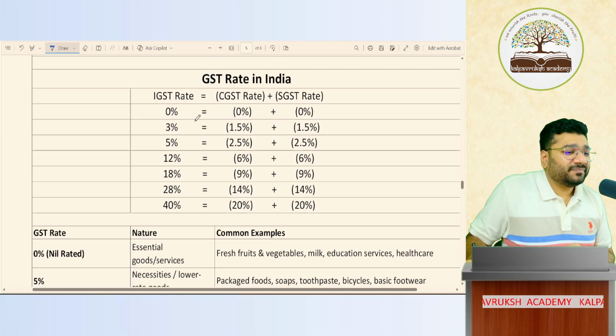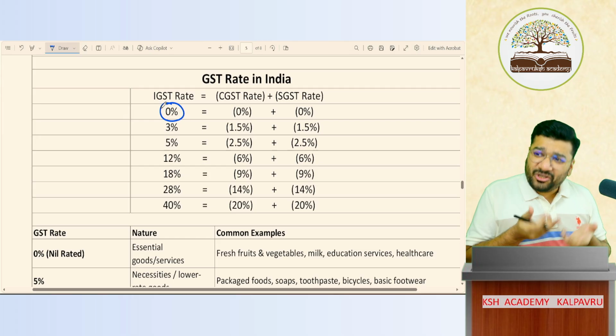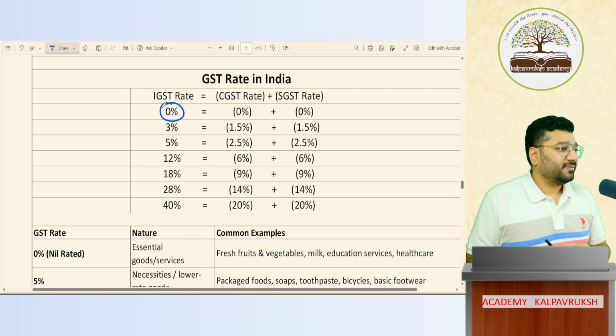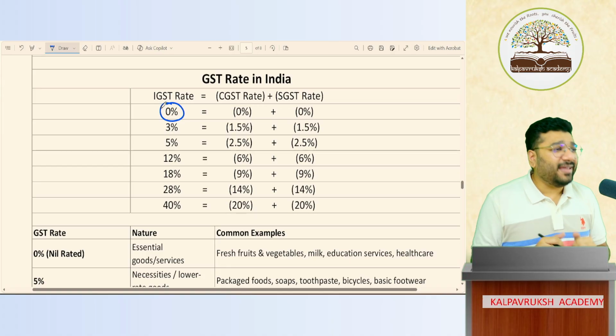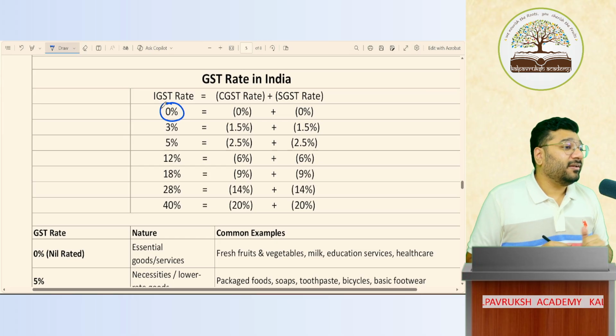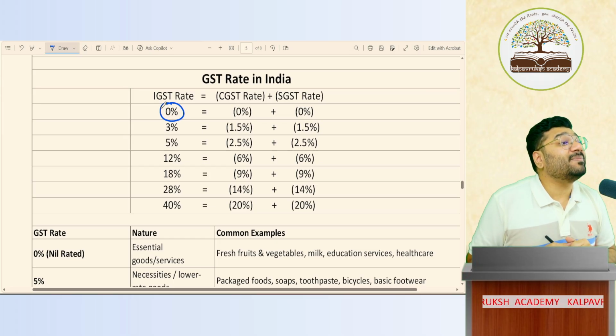GST rates in India, 0% is one rate. So 0% is a rate? Yes. There's a reason behind it, a logic behind it. You don't know, so you ask what is this. But there's a logic behind it. You'll understand this logic when you come to CA Intermediate.